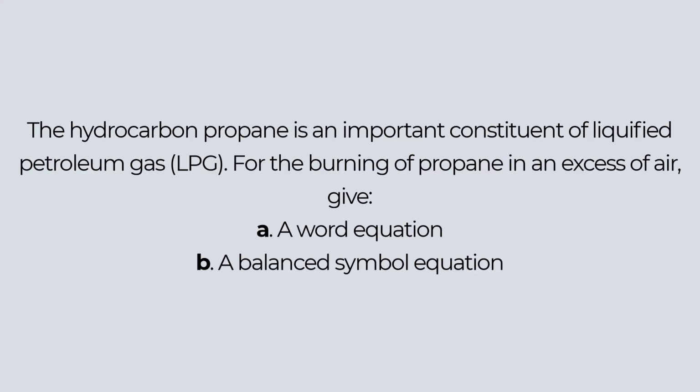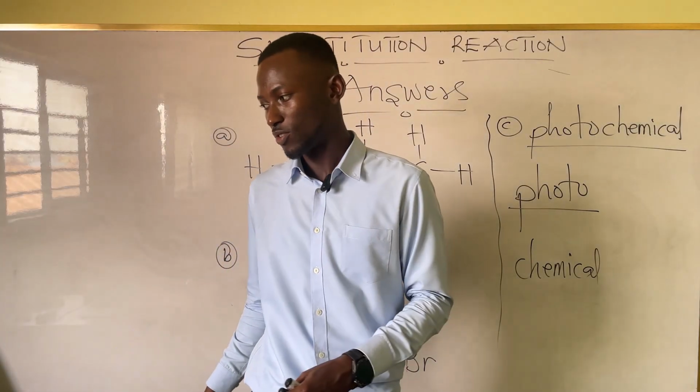So basically, this is a combustion reaction. We have to write a word equation for the burning of propane in oxygen. That's what you are supposed to do.